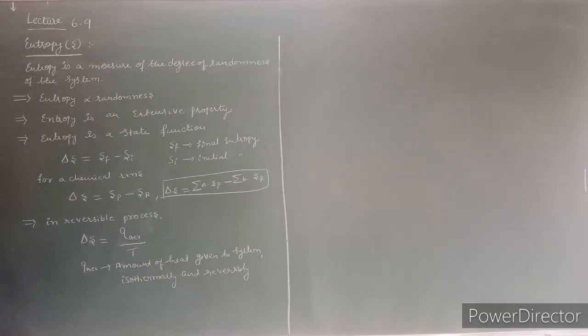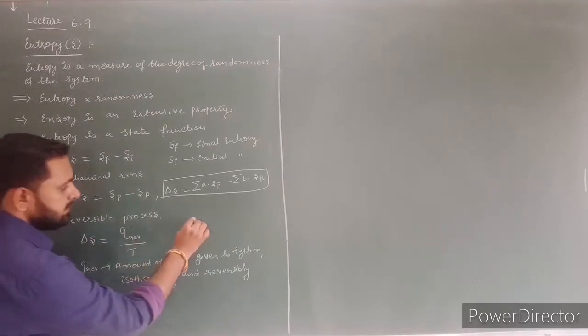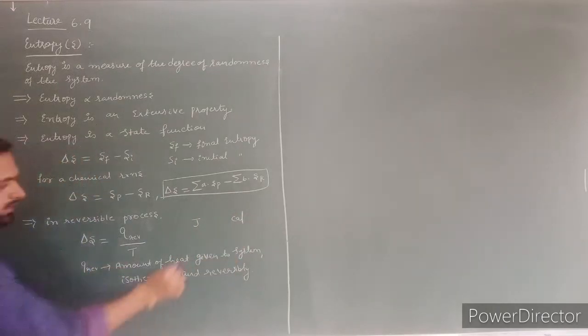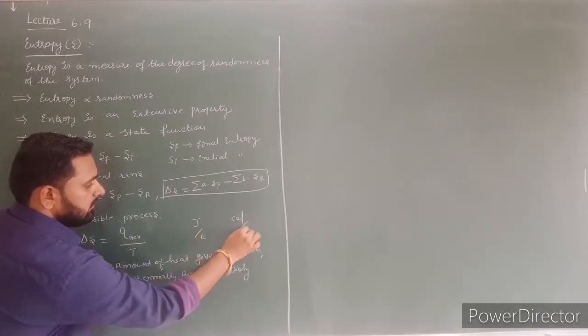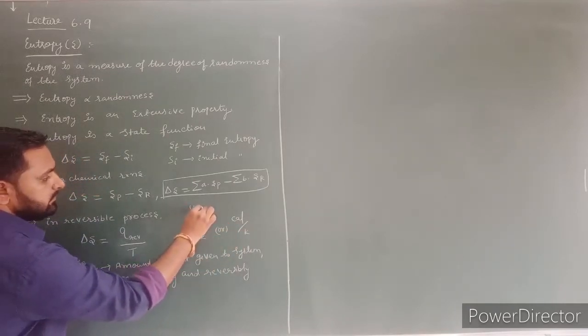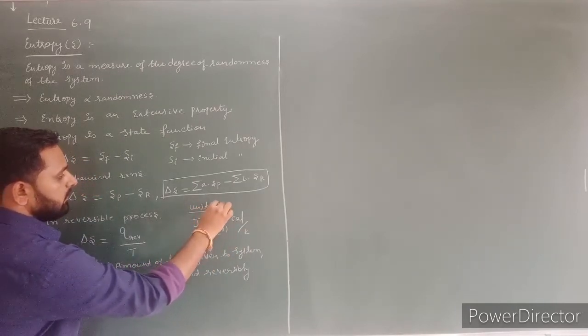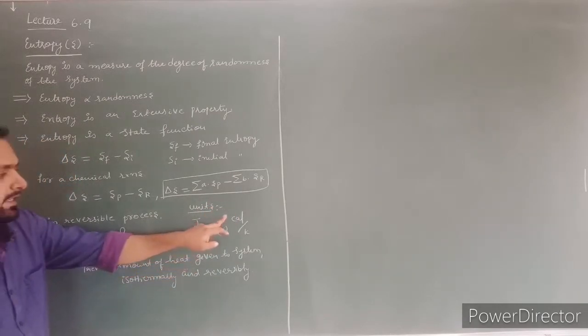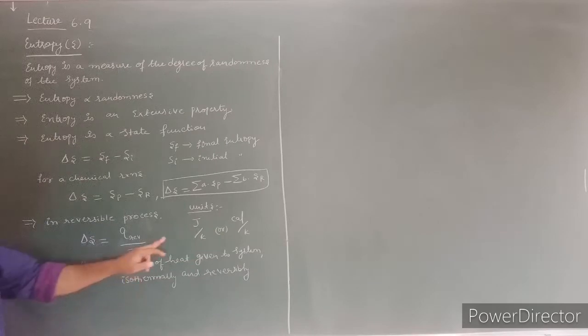Then what are the units of delta S? What is the unit of heat? The amount of heat we express in joules or calories. Then what is the unit of temperature? Kelvin. These are the units of delta S. The change in entropy we express in joules per Kelvin or calories per Kelvin. These are the two units for delta S.